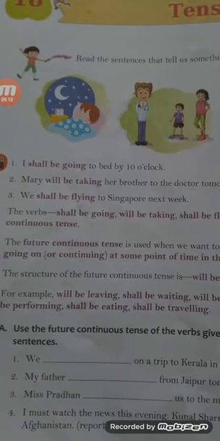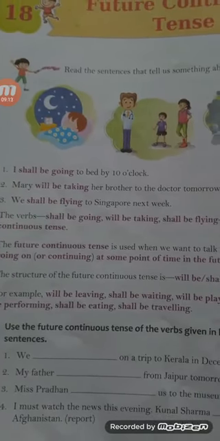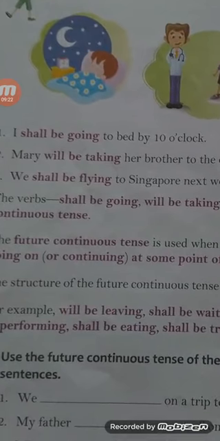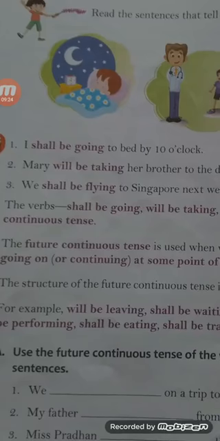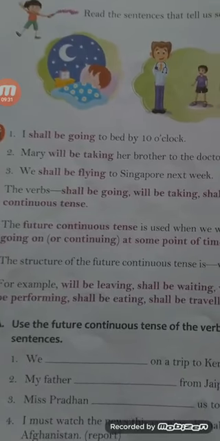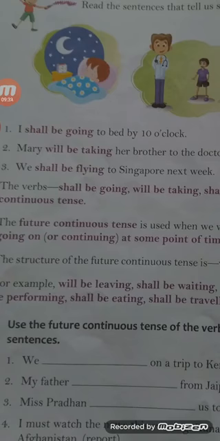Okay students, look here, future continuous tense. I had taught you that we use subject plus shall be or will be, one of them, plus the V fourth form. What is the V fourth form? I taught you, it is the ing form of the verb that will be used in this sentence. Flying, taking, running, going, coming, drinking, all ing forms, that is called the V fourth form, that will be used here.